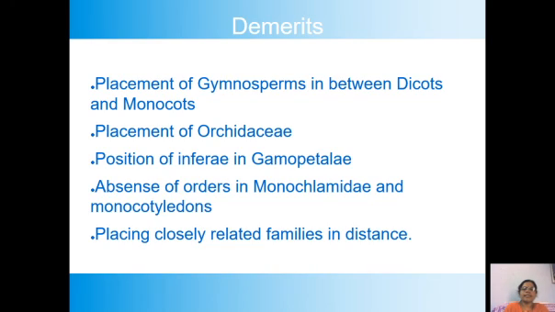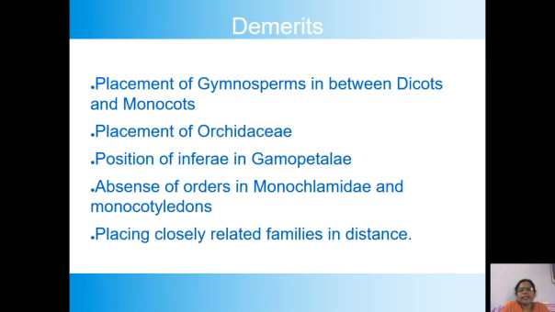The next demerit of the Bentham and Hooker system of classification is the absence of orders in Monochlamydeae and monocotyledons. If we look at Monochlamydeae and monocotyledons, they have divided Monochlamydeae into 8 series and monocotyledons into 7 series. In Monochlamydeae, each and every series is divided directly into families. In the monocotyledons also the series are divided directly into families. So, orders are absent.